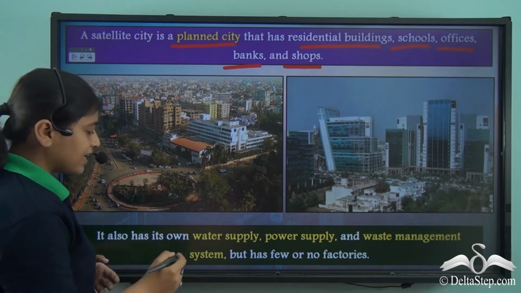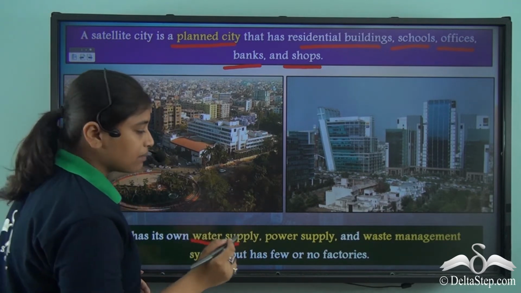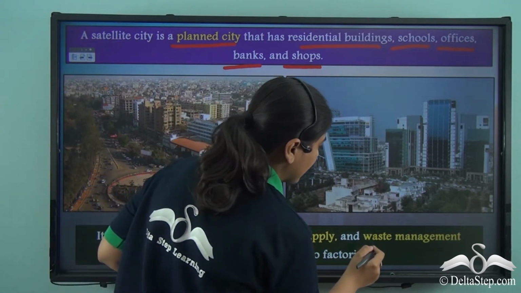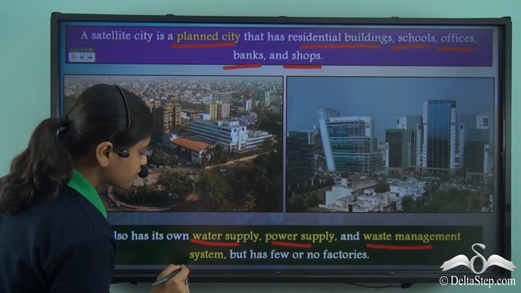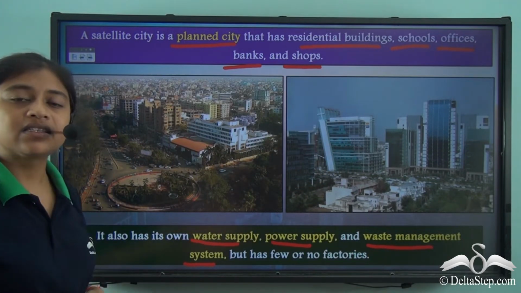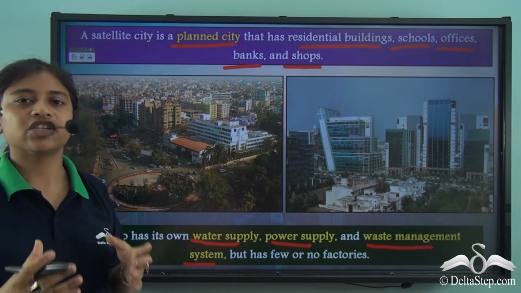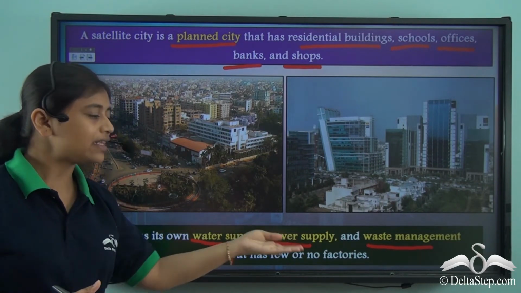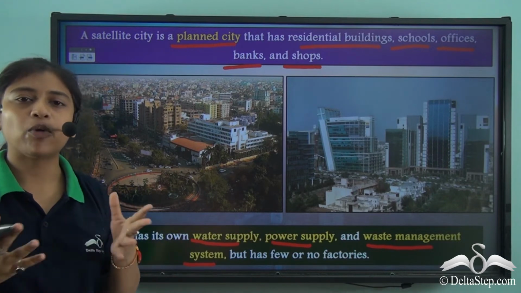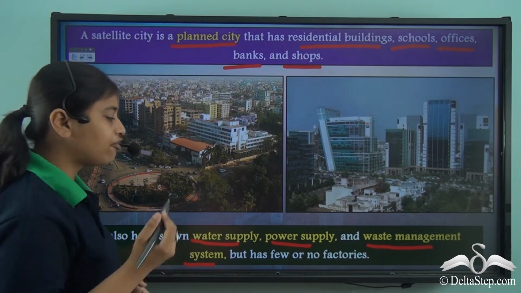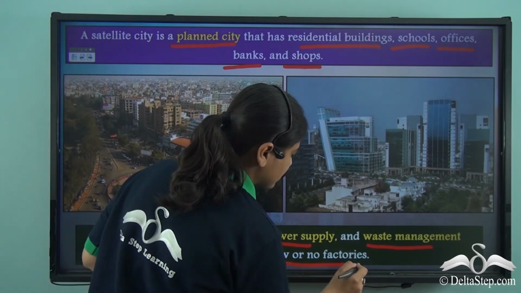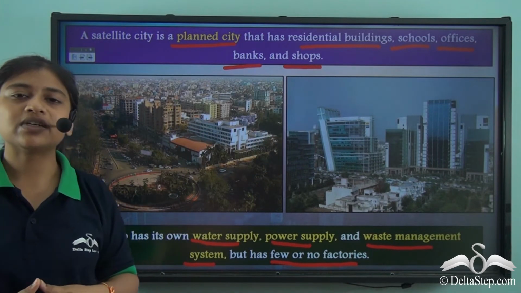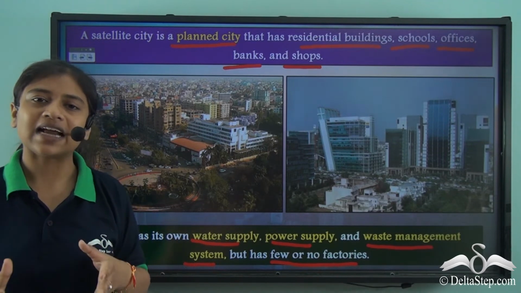Other than that, it has its own water supply, power supply, and waste management system. Since they have their own administration and economy, they are efficient enough to provide all these basic amenities to the population that resides there. However, satellite cities have few or no factories. So these were certain characteristics of a satellite city.